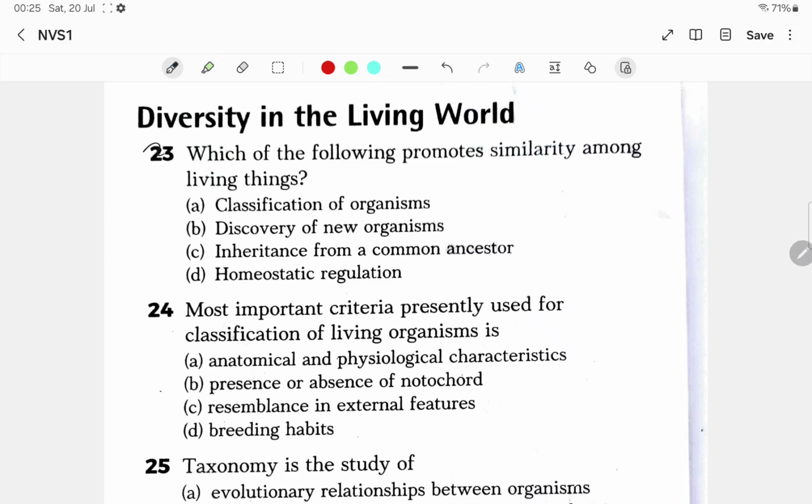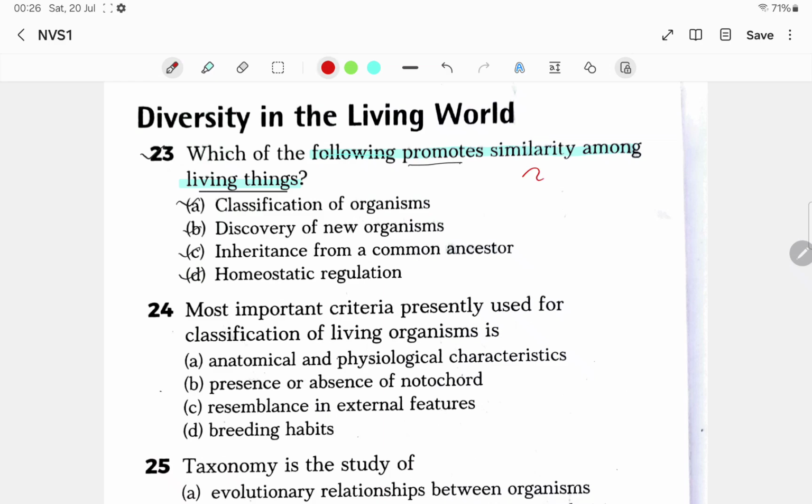What is the first question given here? Which of the following promotes similarity among living things? The options are: classification of organisms, discovery of new organisms, inheritance from a common ancestor, homeostatic regulation. As the question asks which of the following promotes similarity among living things, let us try to understand what the question says.